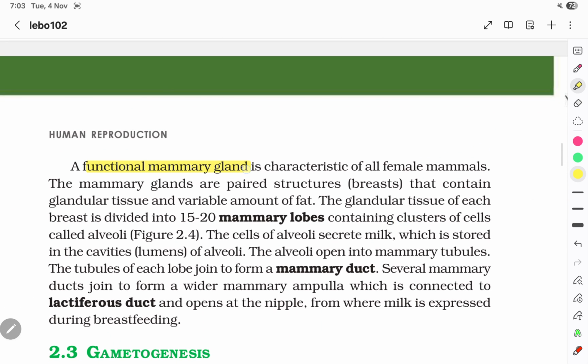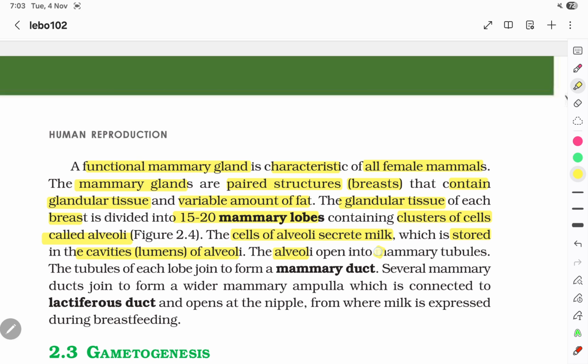A functional mammary gland is a characteristic of all female mammals. The mammary glands are paired structures called breasts that contain glandular tissue and a variable amount of fat. The glandular tissue of each breast is divided into 15 to 20 mammary lobes containing clusters of cells called alveoli. The cells of the alveoli secrete milk, which is stored in the cavities, also called the lumen, of the alveoli.